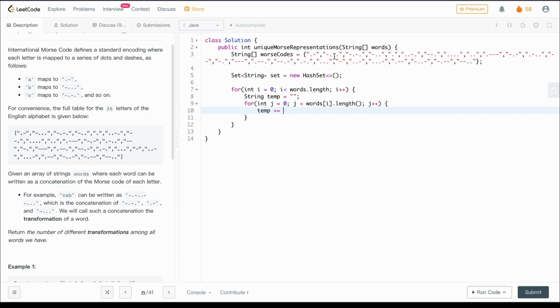It should be the Morse code of, and we will get the Morse code by dot character at j. And then we will store that temp in our set, and at last we will return the size of the set.